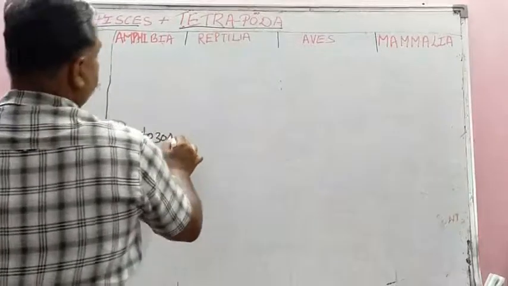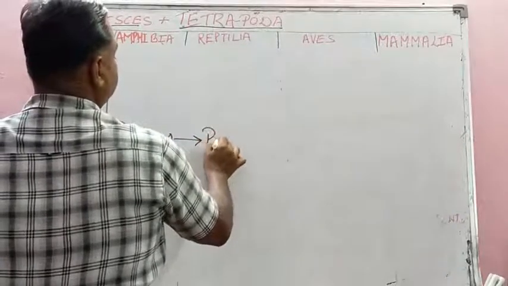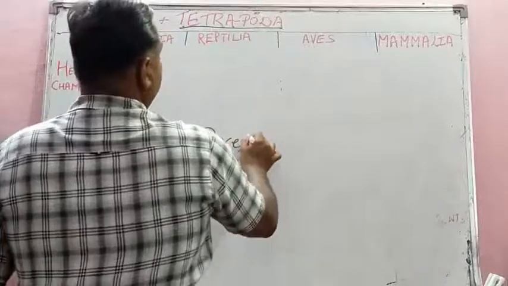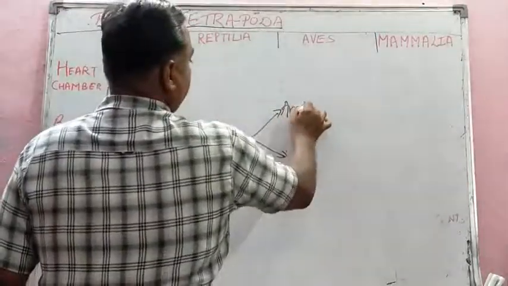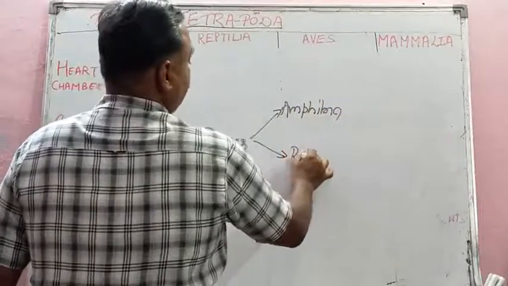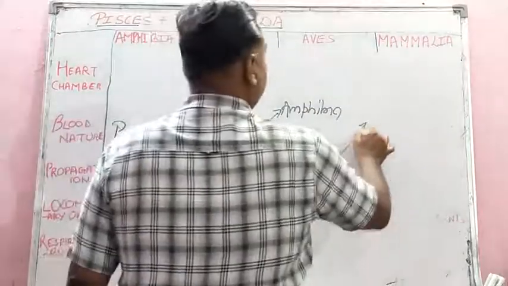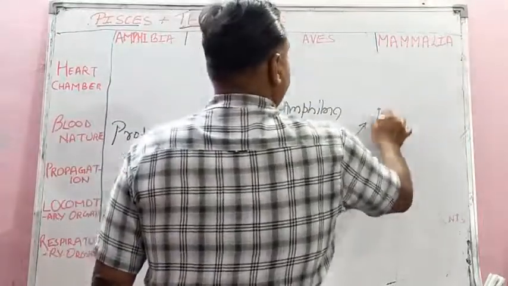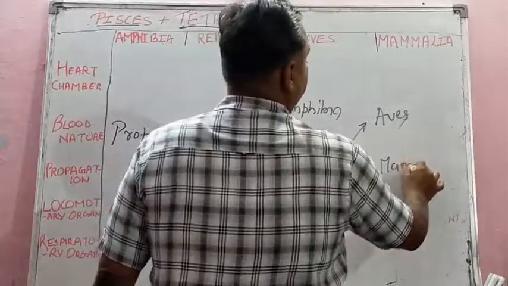From protozoan, it is said that Pisces developed, and from Pisces, Amphibia, Reptilia developed, students, and from Reptilia, Aves, birds, and mammals, Mammalia developed.